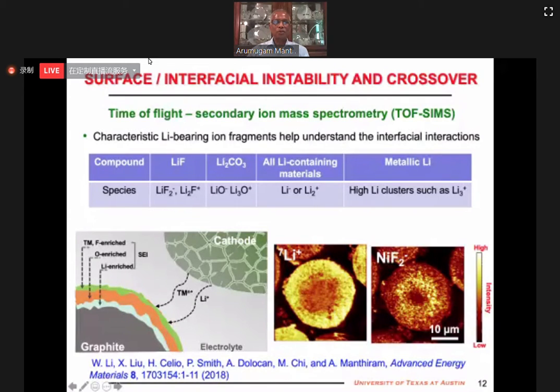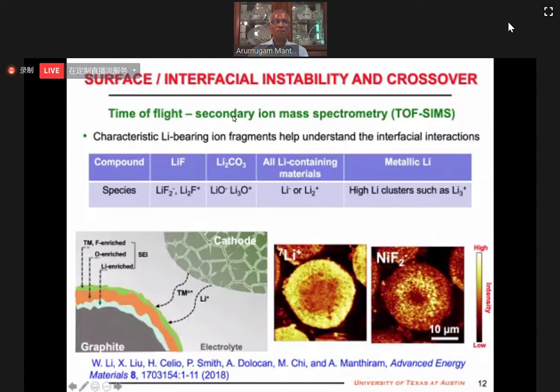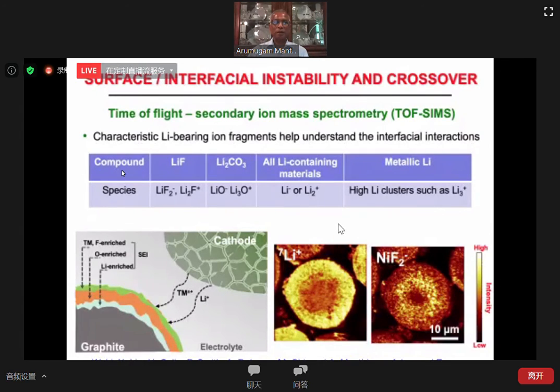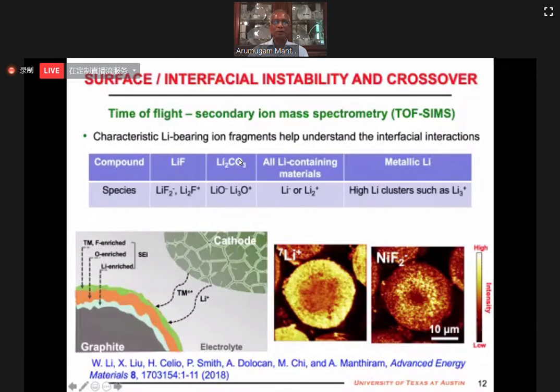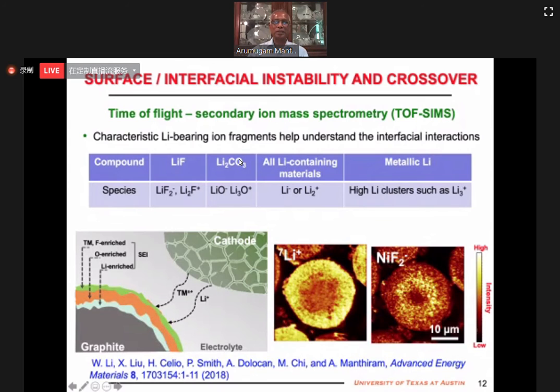We have also used time of flight secondary ion mass spectrometry. That has the unique advantage of producing characteristic lithium bearing ion fragments depending upon which compound you have. So that can help us to have a better understanding of the interfacial reaction between the electrolyte and cathode.